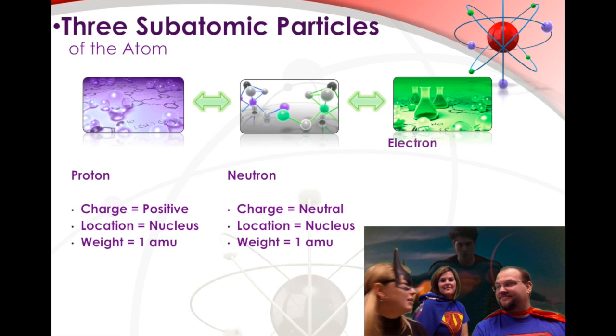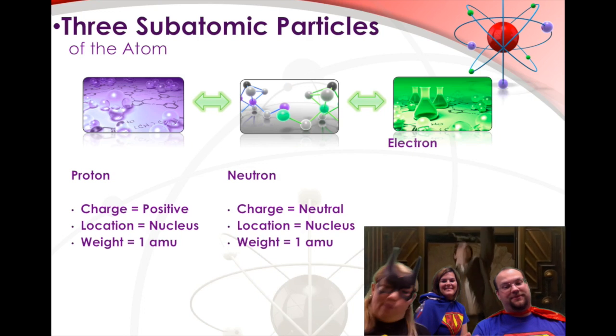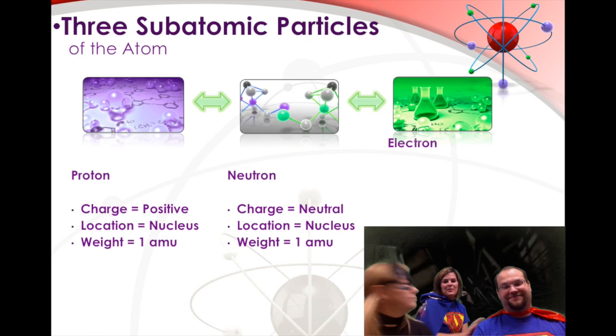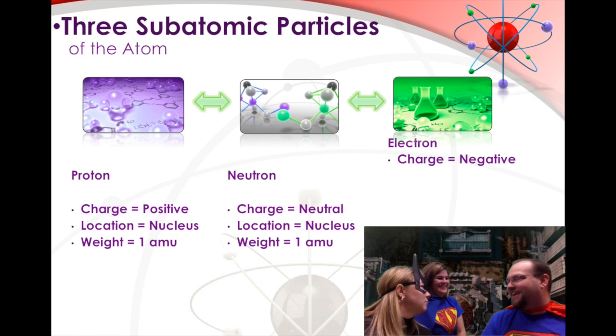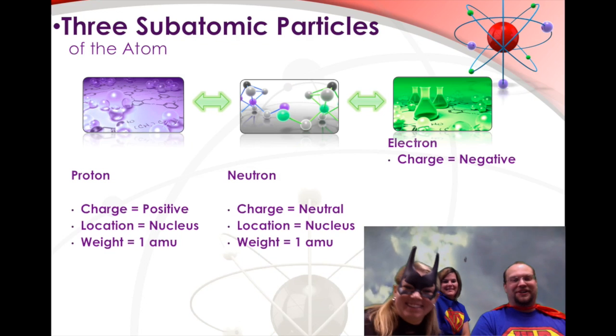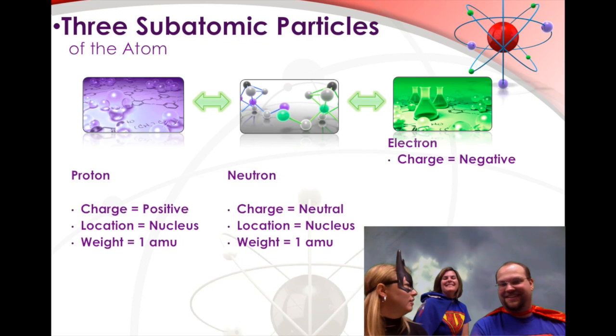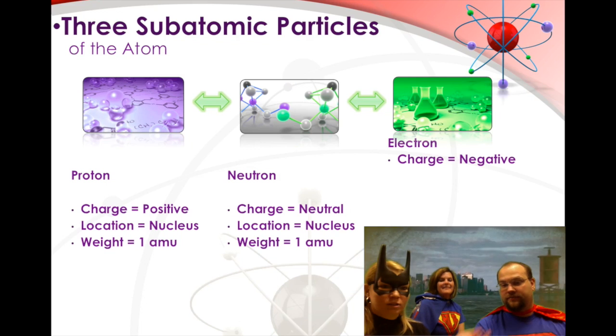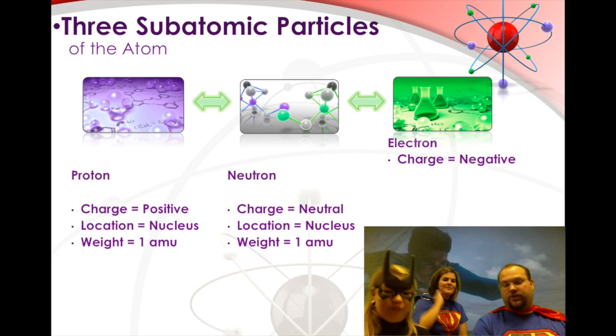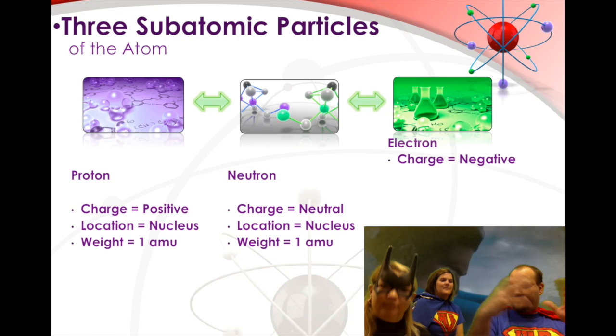And then the last little fellow we have is the electron. Now, he's a little bit special, a little bit different. The charge on our electron is going to be negative because something's got to balance out the positive, because atoms have to be neutral, right? Exactly. The entire atom has to be neutral.